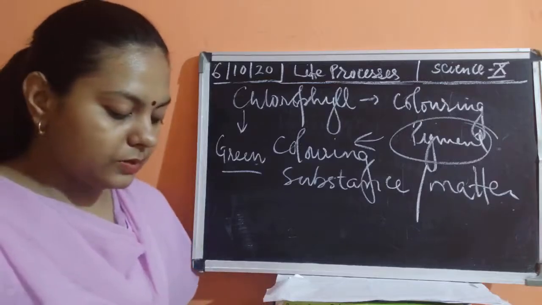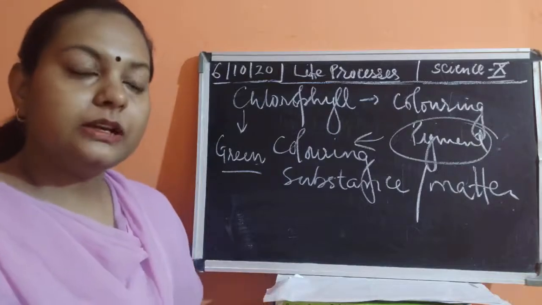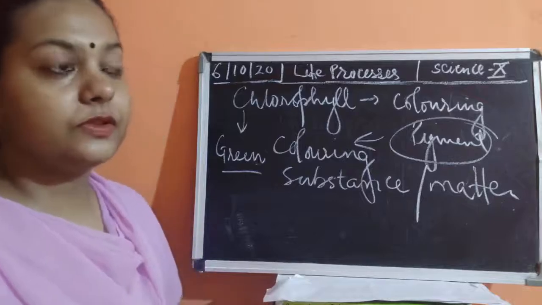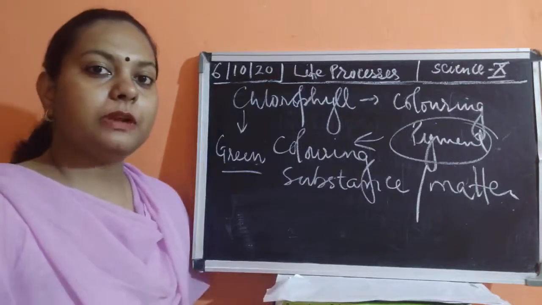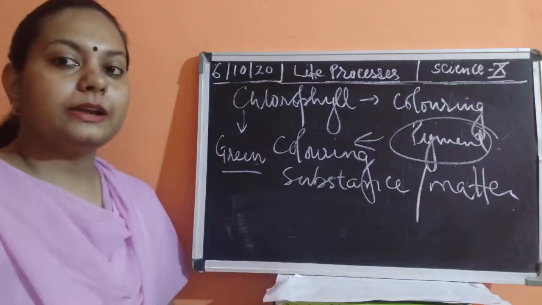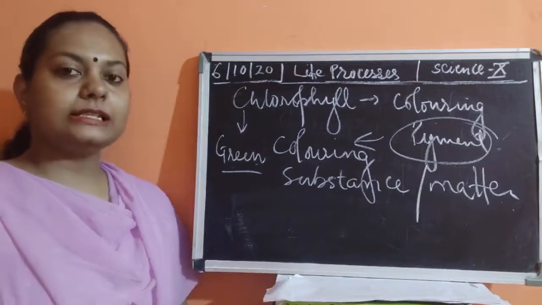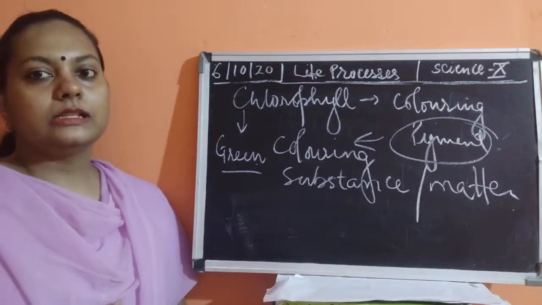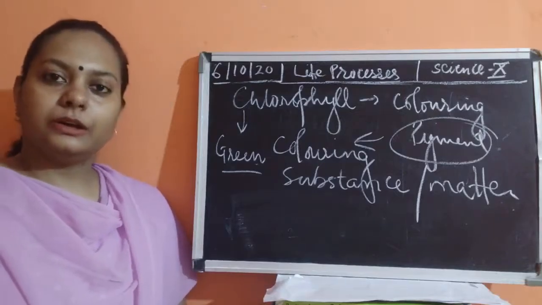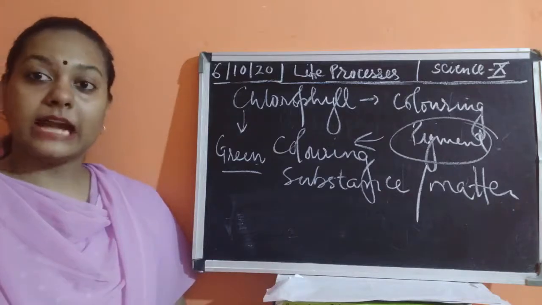Okay, then after that it is also present in the green parts of the plant, but it is also present in various other colors in the other parts of the plant. We have seen the leaves of the croton where we can see yellow pigment, green pigment, and also a red or violet kind of color in the leaves. So why is the leaf so colorful? Because it has pigments which give color, which means that it also has other types of chlorophyll.